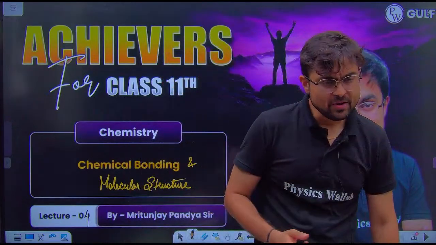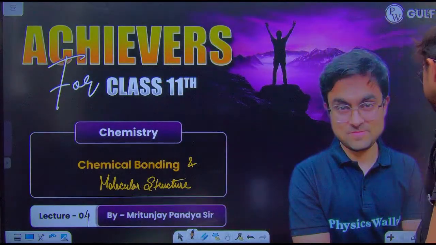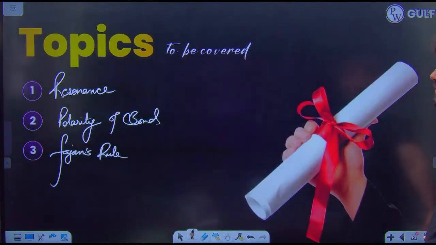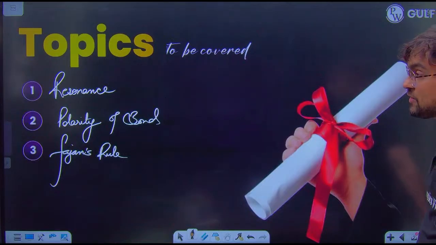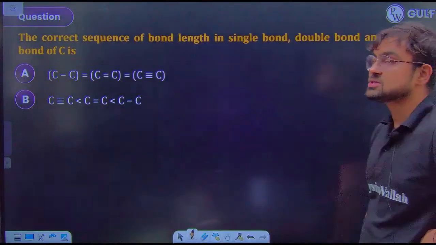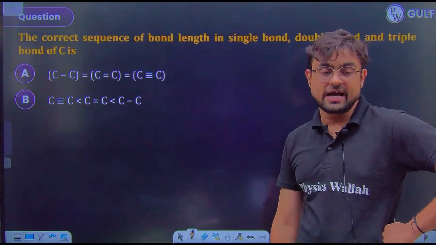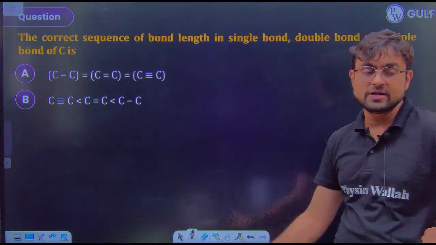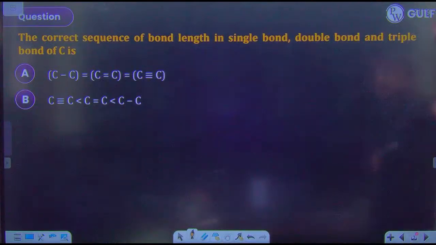So chalo, we will continue our topic. And guys, now we will first talk about resonance, then polarity of the bond, and then Fajan's rule. These three topics we have to cover today. Once we are done with these three topics, then we will be able to start with the first theory, that is VSEPR theory.